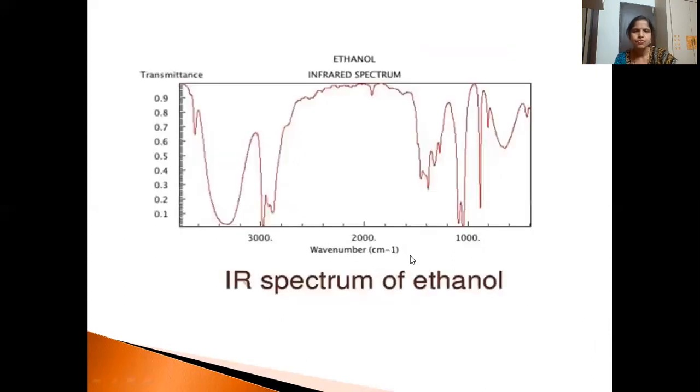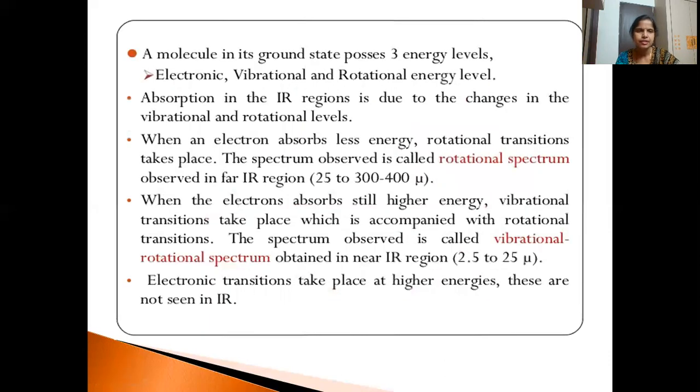Now this is an example of an IR spectrum for ethanol. You can see there are different bands here. This is a broad band. This broad band is seen because of the OH group present in ethanol, due to hydrogen bonding. This is an intense or strong band, then this is a medium band, and this is again an intense band, then medium. So we have different types of absorption bands in IR.